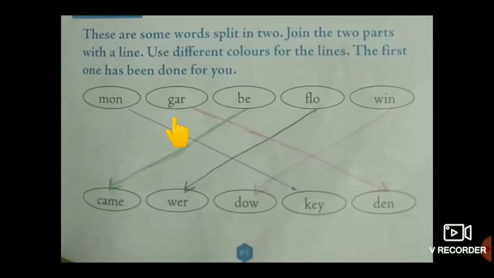Monkey. Next word. GARDEN, garden. BECAME, became. FLOWER, flower. WINDOW, window. Children, use different colors for the lines. Okay?